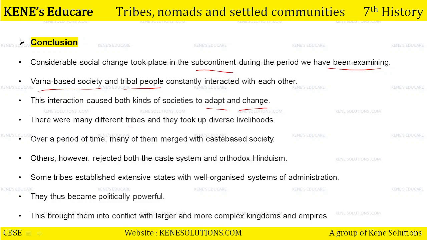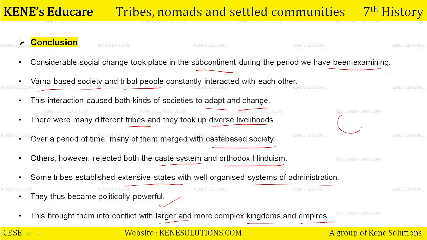There were many different tribes and they took up diverse livelihoods. Over a period of time, many of them merged with the caste-based society as well. Others, however, rejected both the caste system as well as Orthodox Hinduism. Some tribes established extensive states with well organized systems of administration, just like the Gond and the Ahoms, right? They thus became politically powerful. This brought them into conflict with larger and more complex kingdoms and empires.